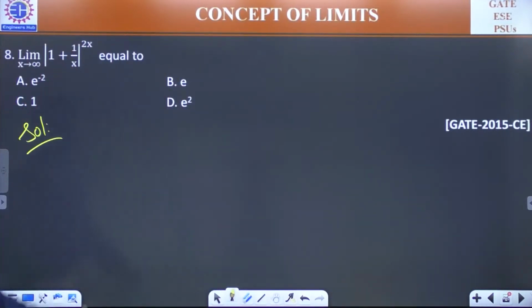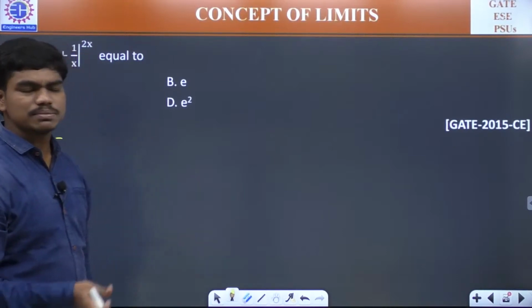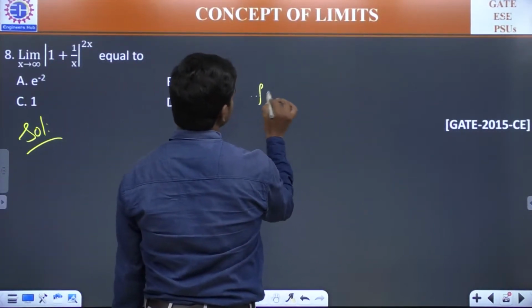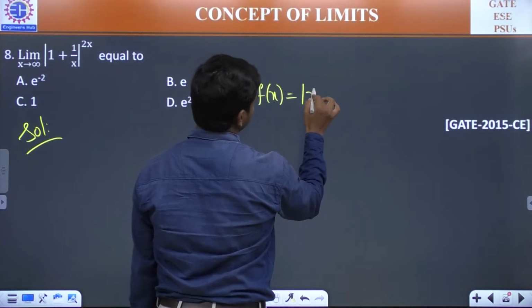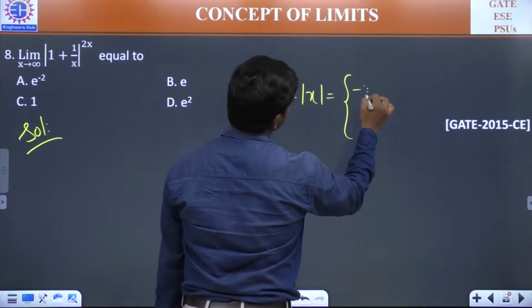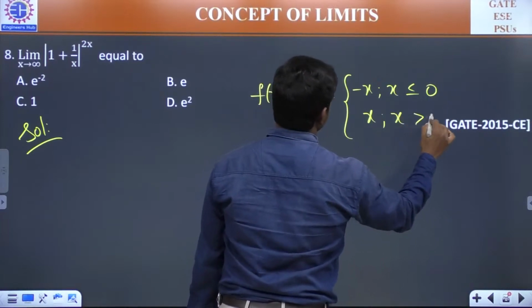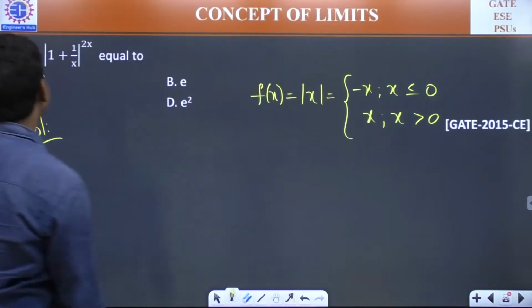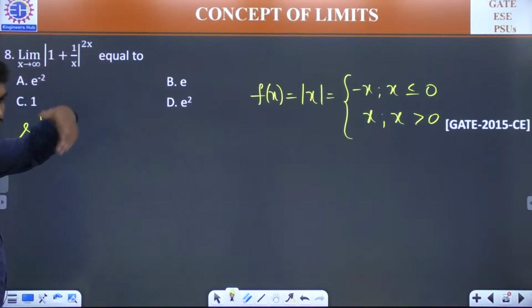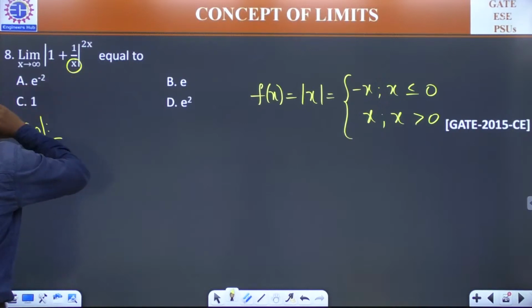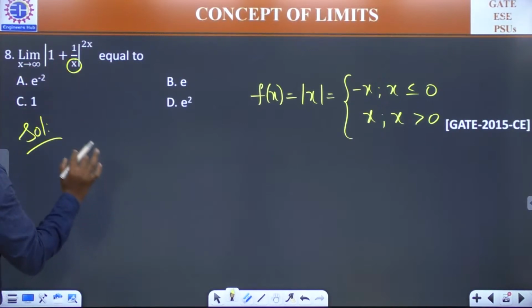Fine. What's the answer? Option D, e power 2. Okay, so let me check. When x is tending to infinity, we need to talk a bit about this mod x, because this mod x is really important. So f of x equal to mod x is minus x for x less than or equal to 0, and x if x is greater than 0. Which means if you want to calculate x tends to infinity, this x is a very big number, correct? Which means in that big number, this value will be 0 and the modulus of 1 will always be 1.